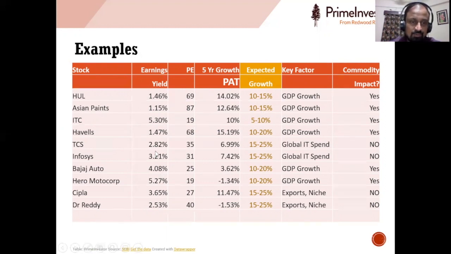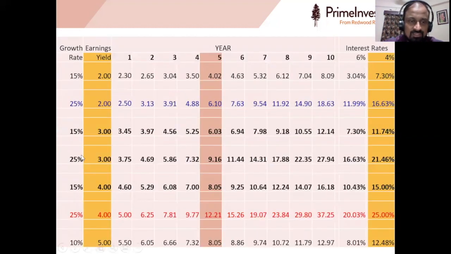Here, if you look at the IT sector, we have Infosys at almost 3%, and it is expected to grow at some 15 to 25%. So it comes here, 3% and 15 to 25%. There is a great chance that you may make decent or meaningful returns from the stock in the long run.